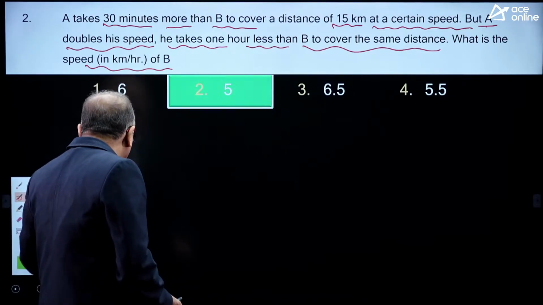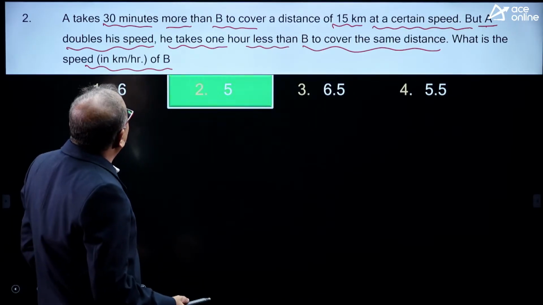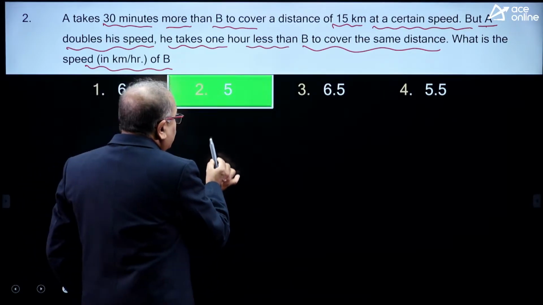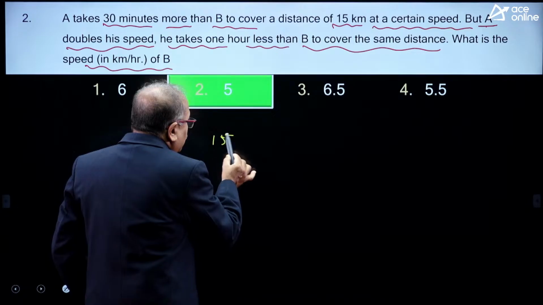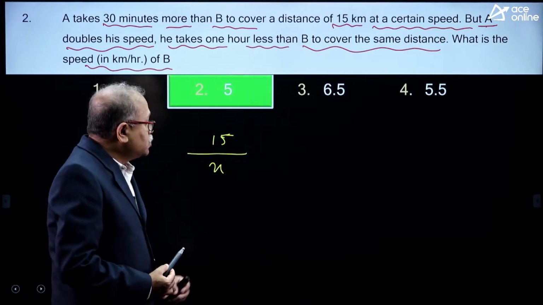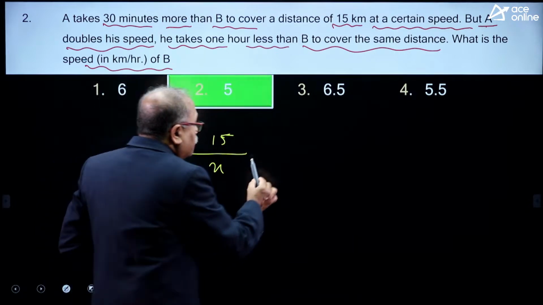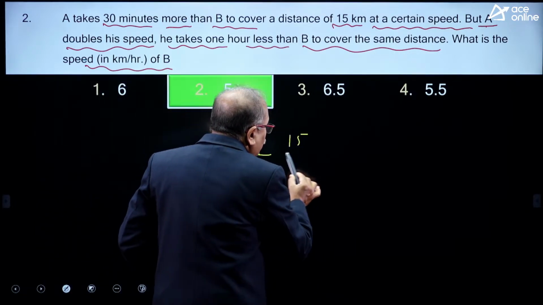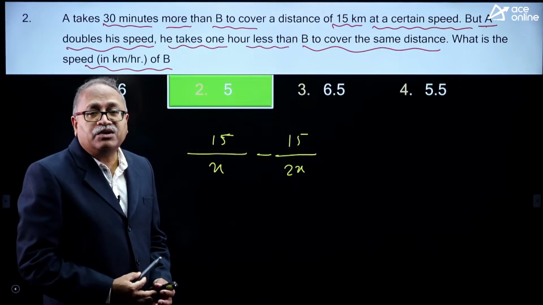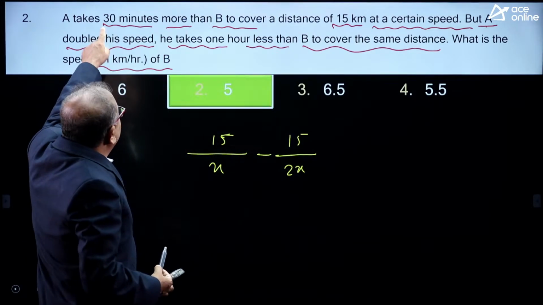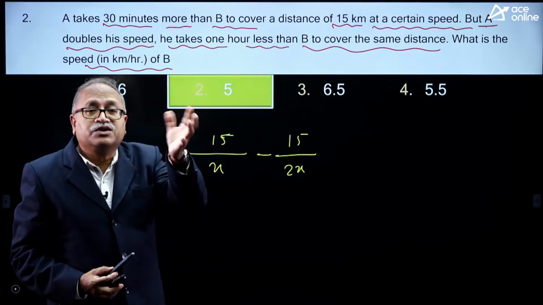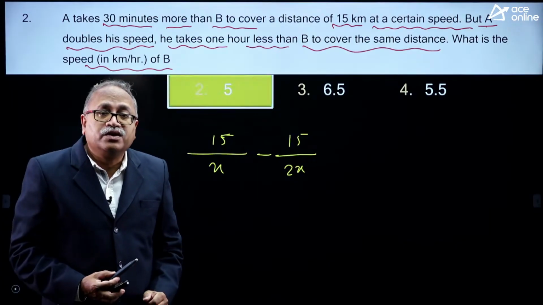What you know is the difference of time and the difference of speed. Here it is given that 15 by x is the time at the original speed, so the time will be more, minus 15 by 2x when the speed is doubled. What is the time difference? It is 30 minutes more, and here 1 hour less. That means the total difference is 1.5 hours, 3 by 2.